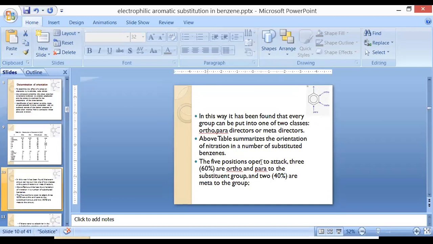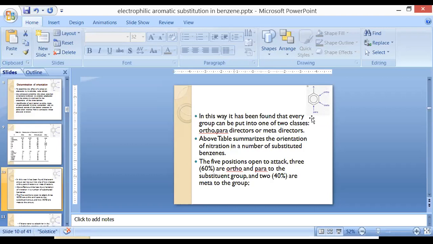The five positions are open to attack. If we are going for nitration in the benzene ring, basically five positions are open to attack: two ortho, two meta and one para position, because one is already substituted with the R group. So out of these five positions, 60% of the substitutions will take place at what position? Ortho and para position.